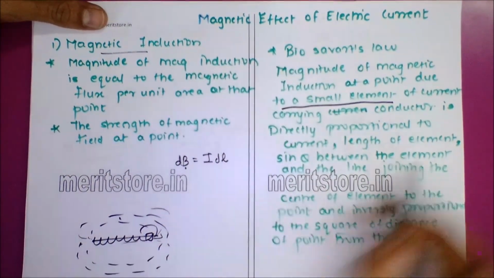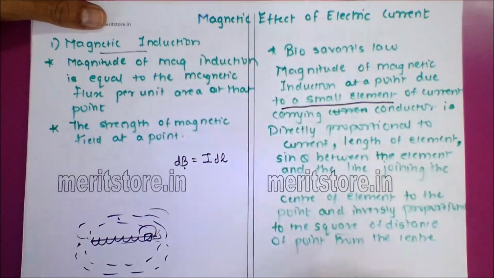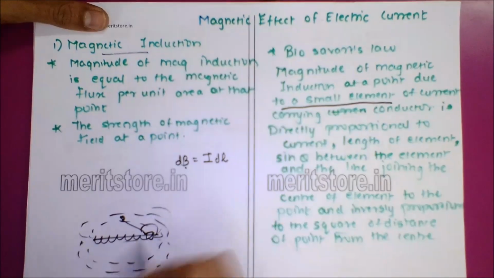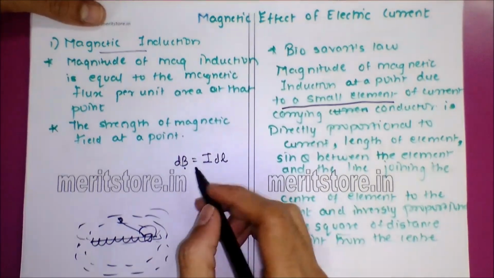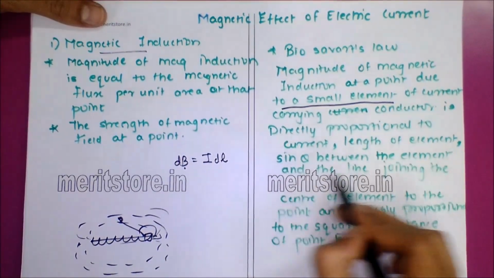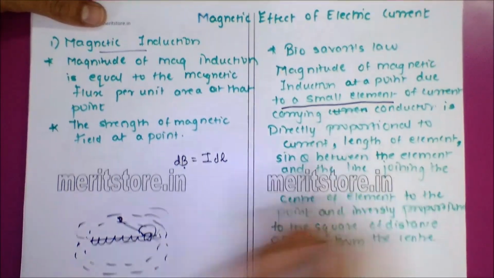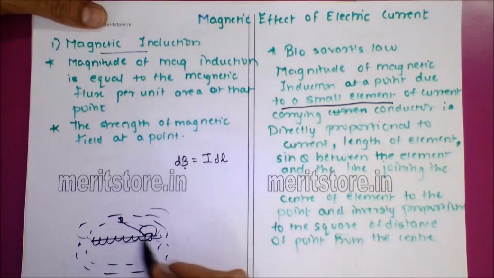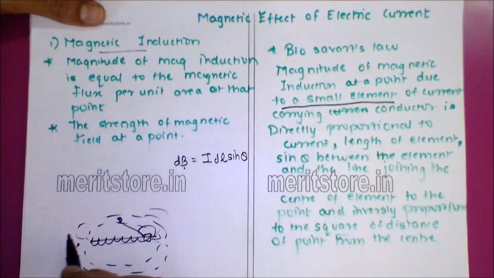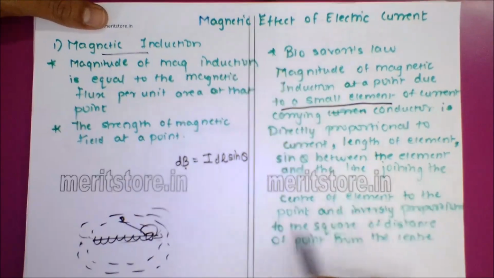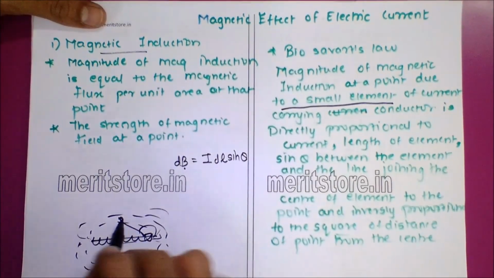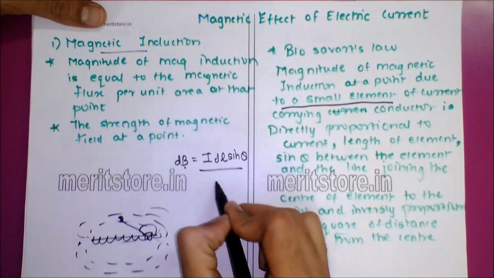It is directly proportional to sine theta, the angle which the point will be forming with the element, and it is inversely proportional to the square of the distance of the point from the center. So the square of the distance.